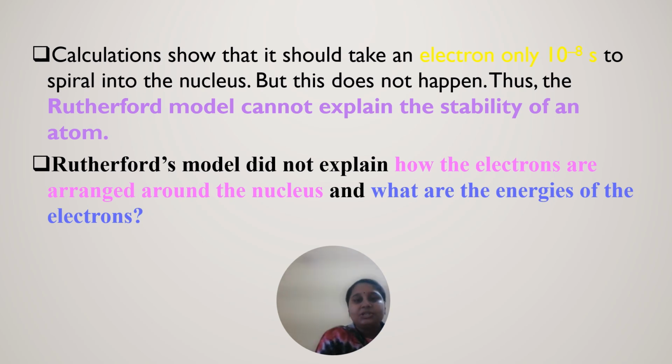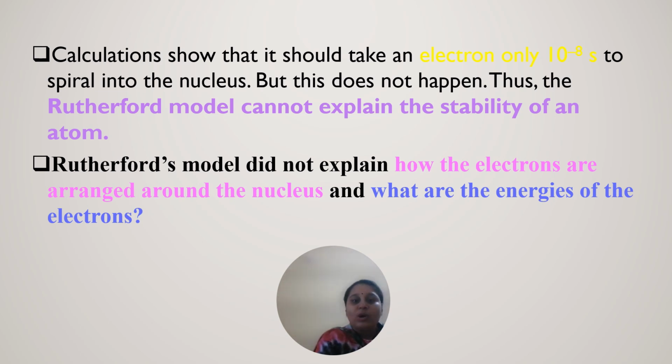And what does the calculation show? That an electron should take only 10 power minus 8 seconds to undergo one rotation around the nucleus. But this does not actually happen, and this was not explained by Rutherford, as his model did not explain the stability of an atom.